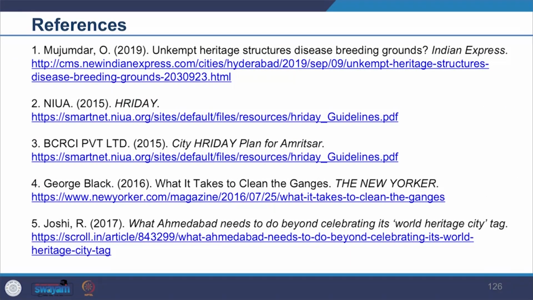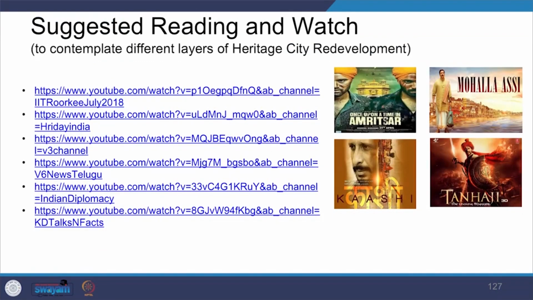These were the references which were used. Our coverage was limited in scope, to make you aware of the topic. There are enormous readings and movies available to explore. A few are suggested here. This is not an extensive list. You may feel free to suggest more from your experience.